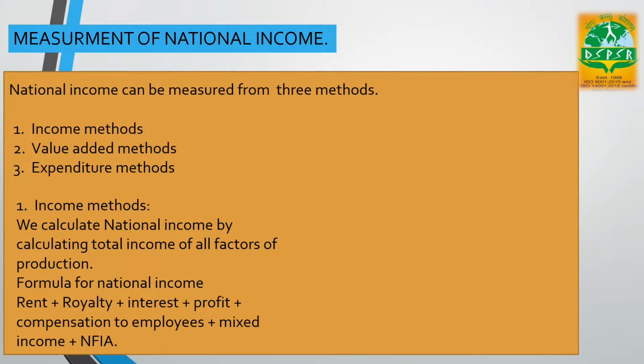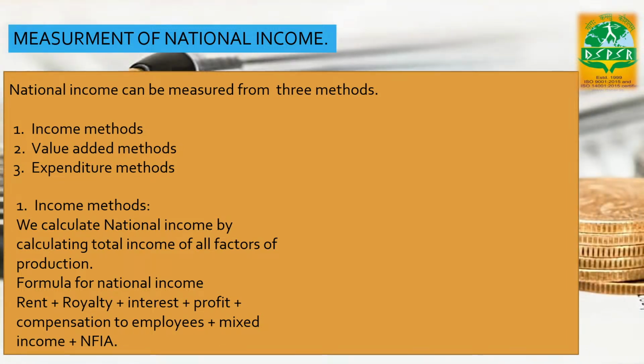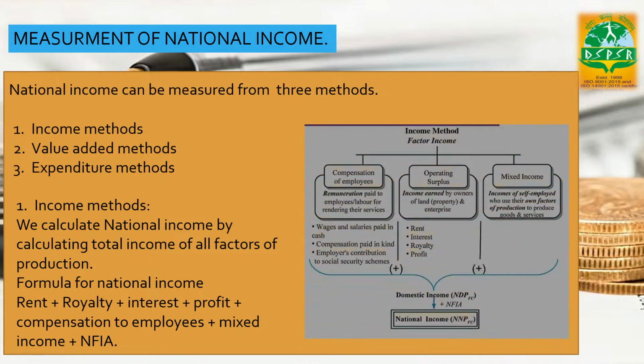When income is measured at the time of distribution, it appears as the income paid or received by the people in that country. This income is obtained by adding up all the incomes of the people in the country. Services like land and capital, which produce their own services, are included in this method.